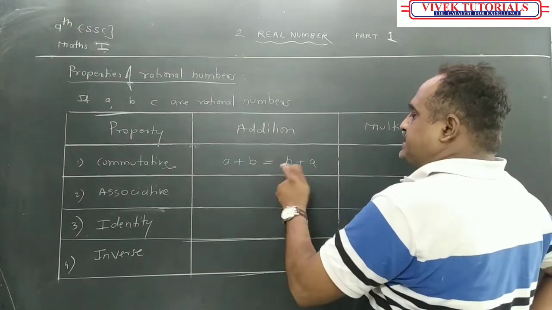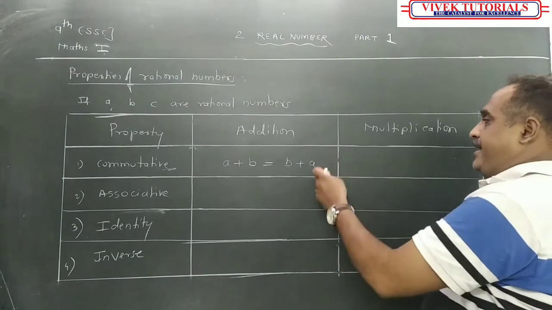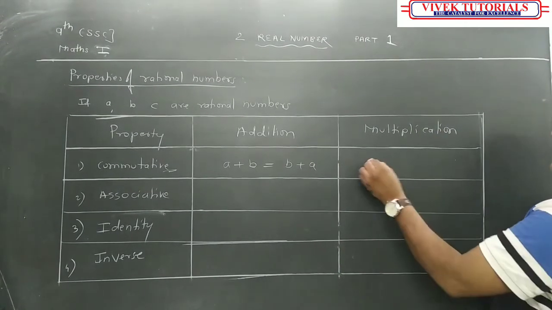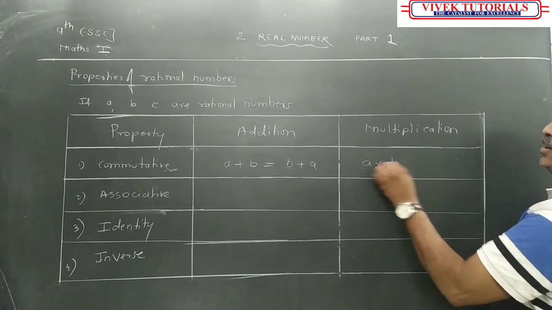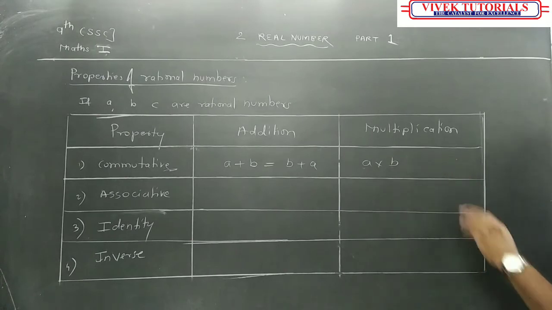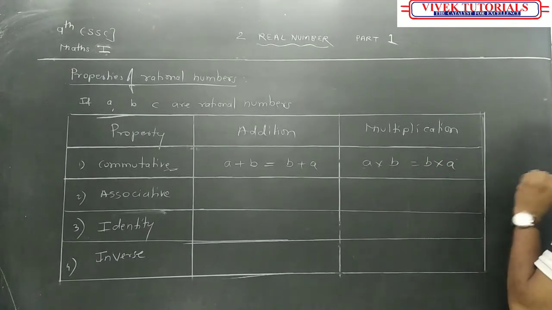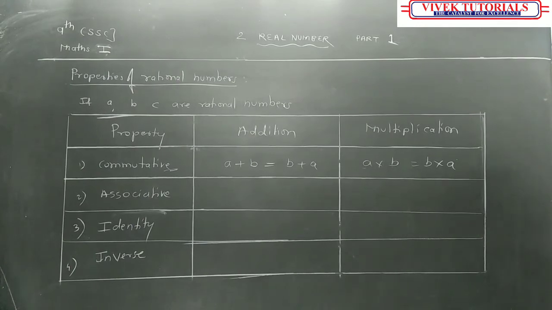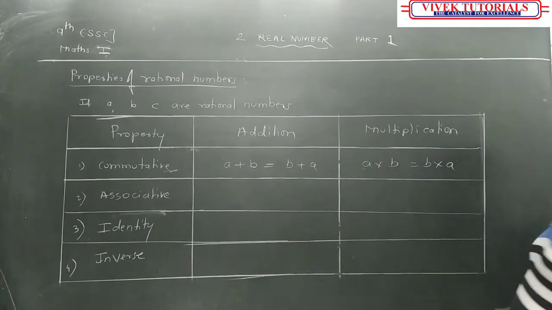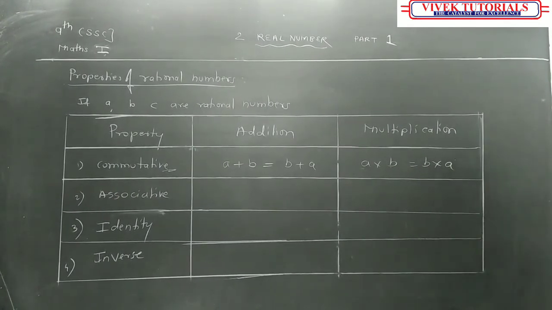So A plus B is equal to B plus A while doing addition. While doing multiplication, A into B, whatever rational numbers will be, 3 upon 2 into 5 upon 2 like that, that will be equal to B into A. This property is called as what? Commutative property. Once again, A plus B is equal to B plus A, and A into B is equal to B into A. Have you understood this now?